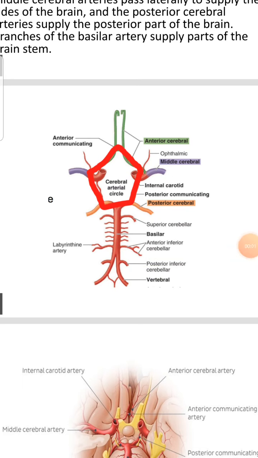Let's talk about the anterior source of the circle of Willis. The anterior part of the circle of Willis provides the anterior circulation of the brain and basically supplies most of the cerebral hemispheres and its deep structures. We have already talked about the anterior source.